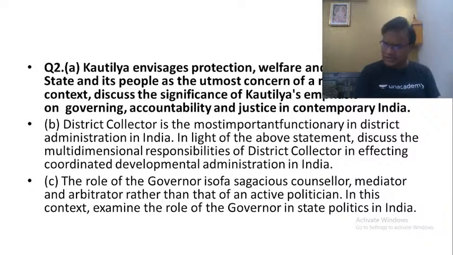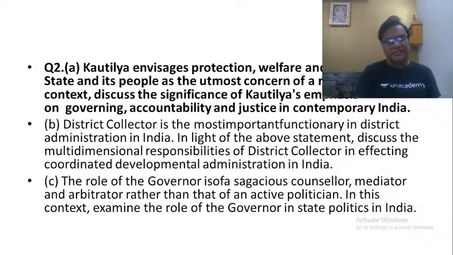First, as a District Collector, he is responsible for maintenance of land records. During the British times, he was called the collector because he was responsible for collecting land revenue. After independence, we have abolished this land revenue, agricultural income tax. So the term collector had also become a misnomer. That is the reason why now, when we say the functions of district collector, it means updating the land records and also digitalizing the land records so that farmers can be given loans on the basis of those land records.